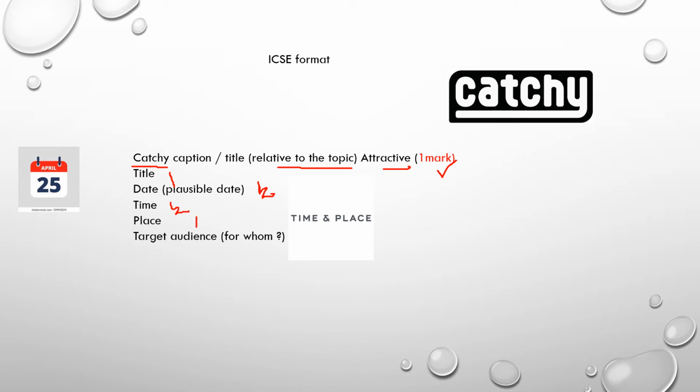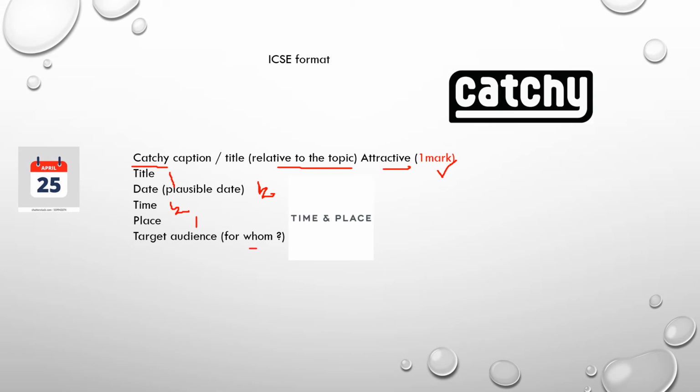You have to give 2 places, the smaller place and the larger place. Suppose a dance competition is there, so where will it be? First it will be in the auditorium. You write the name of the auditorium, and then it will be in the school, so you write the school name. Then it is the target audience.